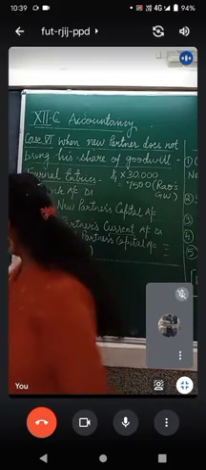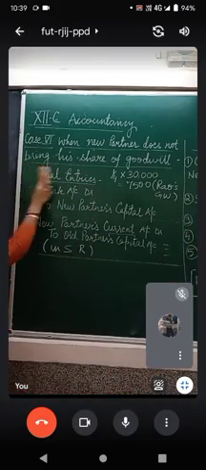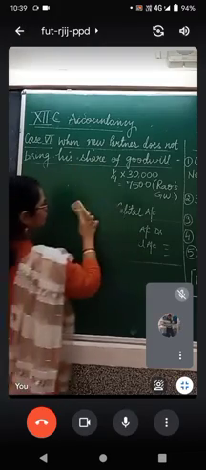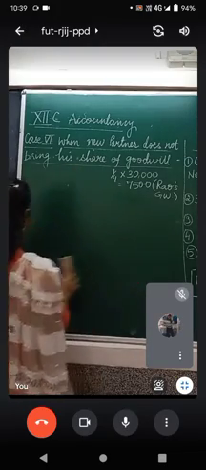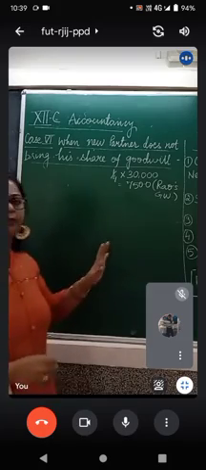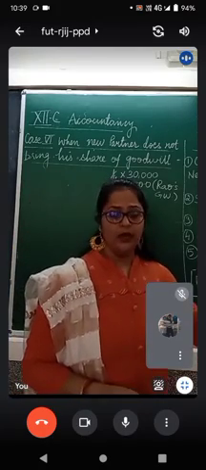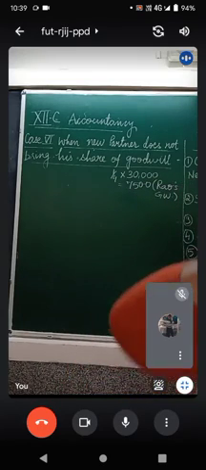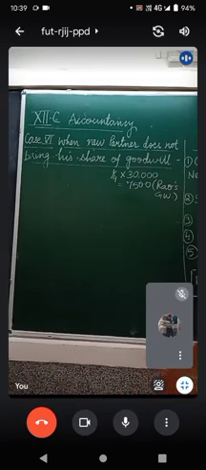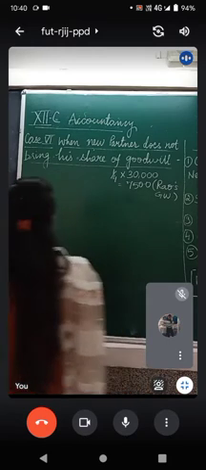Now let us do the question. Since we don't know the amount of capital brought by Rao, we will not go into detail on it. Now the question says, case number 1, when the goodwill does not exist in the books of account.